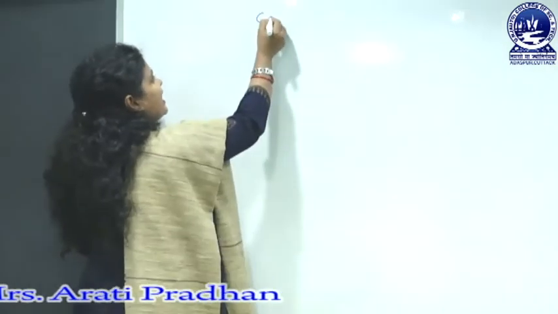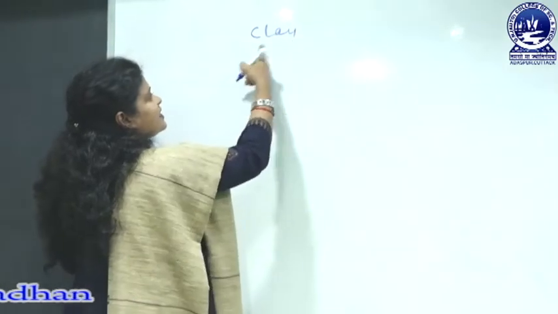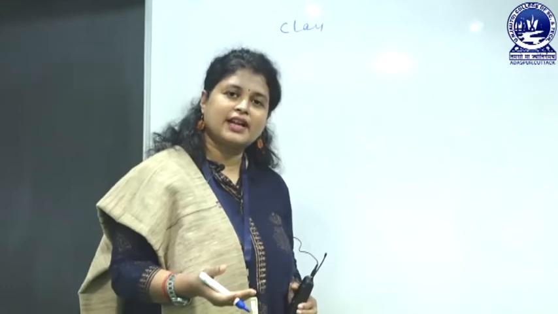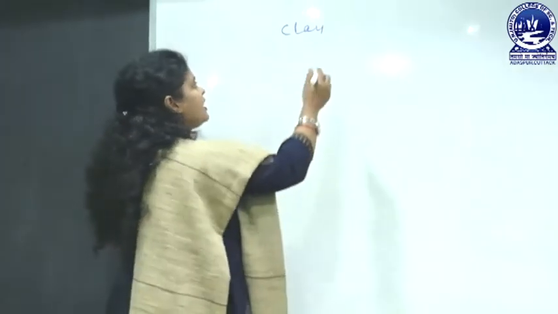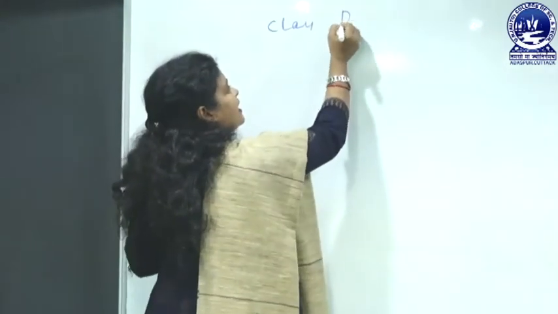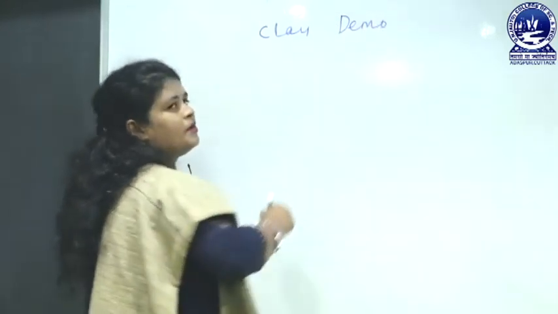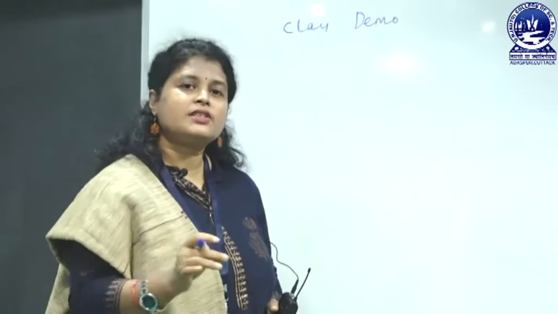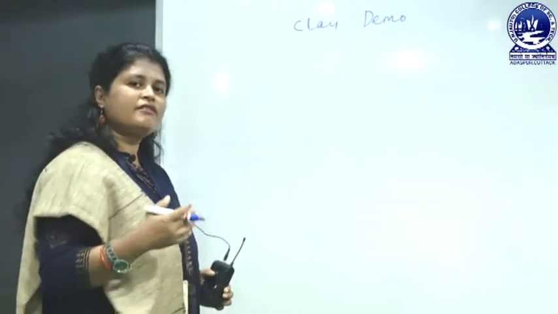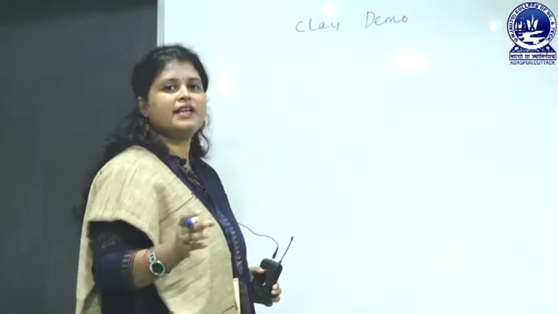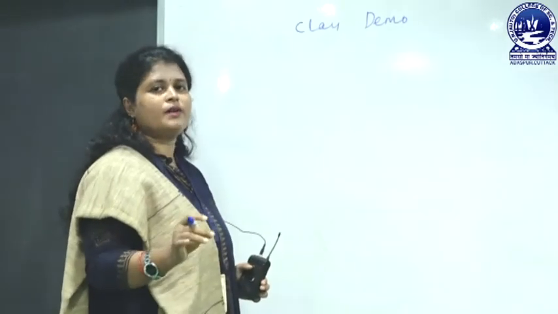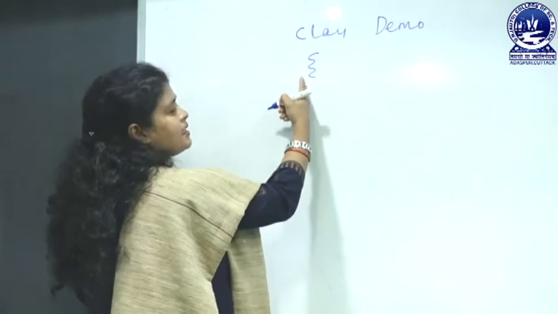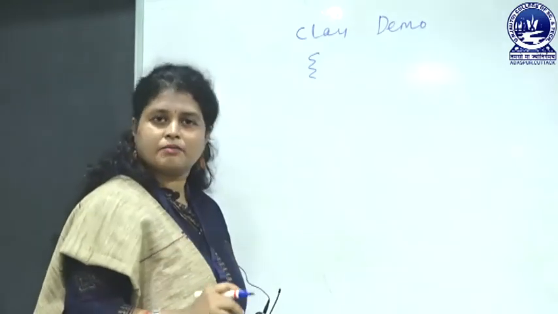Here I will write class. This is the keyword which represents that you are starting to write a class. Then you can use any name. Suppose here I am using the name demo. There is no compulsion; it is a user defined name, so you are free to use any name. Just like the variable naming rules, you have to follow the same rules here also. Then the opening brace represents the starting point of the class.